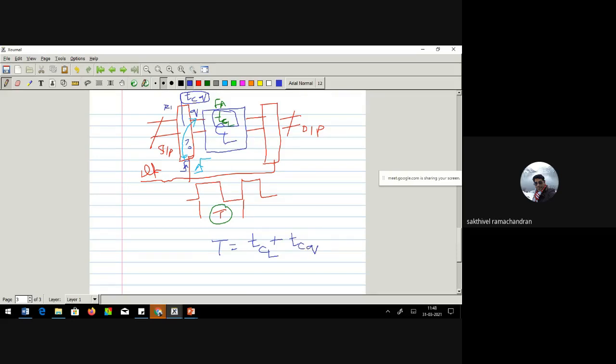What is this T C to Q? The time taken for my input to move from clock to Q. This I call capture. You are capturing the D value to Q. D value to Q. Okay, is that enough? No.